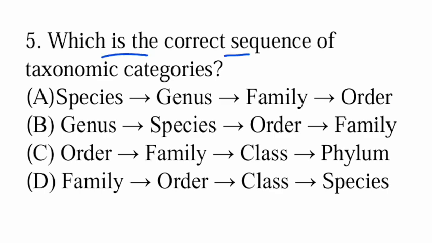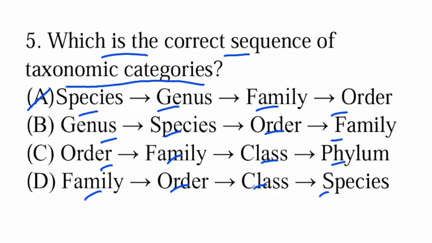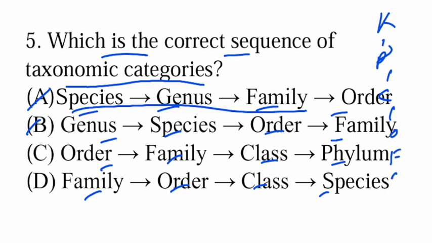Which is the correct sequence of taxonomic categories? One is species, genus, family, order; genus, species, order, family; class, phylum, family, order; class, species. So the option A would be correct. Basically, kingdom, phylum, class, order, family, genus, species. So this is the correct sequence here. So from species to genus to family, then order, this is the correct sequence of taxonomic hierarchy.